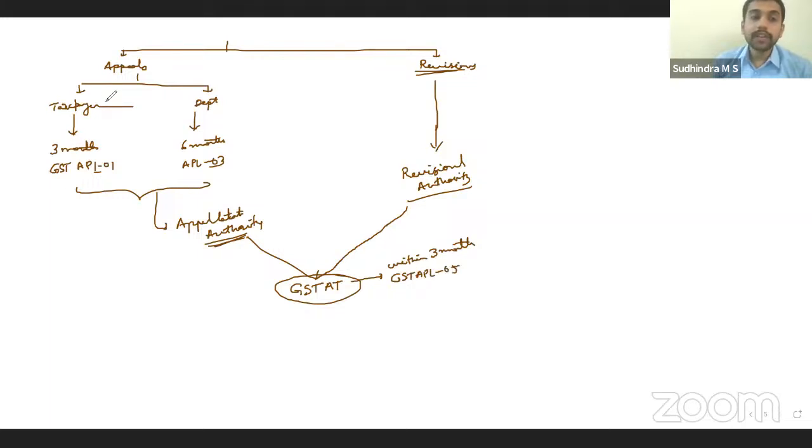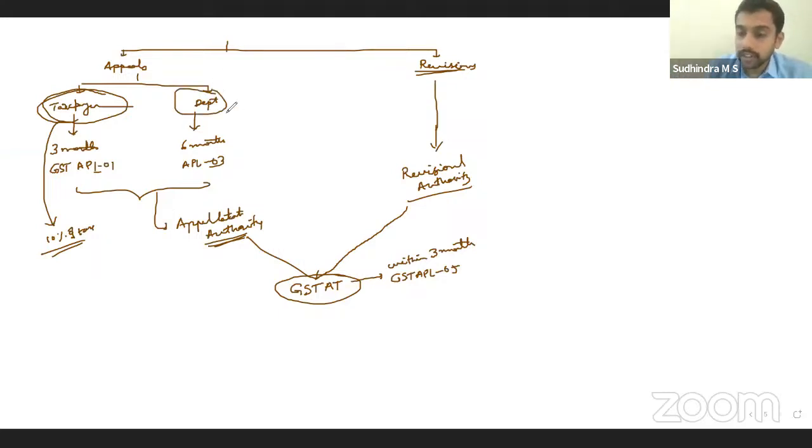Now, in the first appeal for the taxpayer, when he makes an appeal, is there any pre-deposit? 10%. Yes, 10% of the tax. Disputed tax, right? If it is not disputed, you have to pay in full, 100%. Disputed, 10%. 10% of the tax pre-deposit, then the balance demand will be stayed. Correct? That's what the concept is. Yes. So 10% would be the pre-deposit. Whereas for the departmental appeals, no pre-deposit.